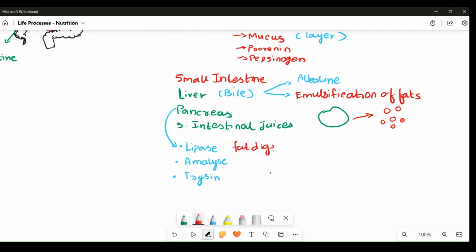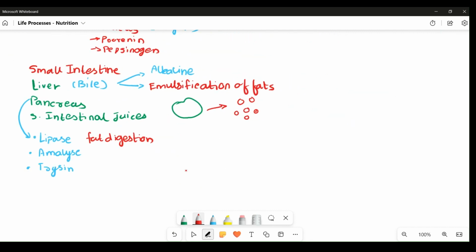It helps in fat digestion, converting the fats present in our food into smaller molecules by the action of the enzyme lipase. The fats get converted into large numbers of fatty acids plus glycerols. These are later absorbed by the small intestine, but these are the basic forms into which you can convert fats: glycerols and fatty acids.